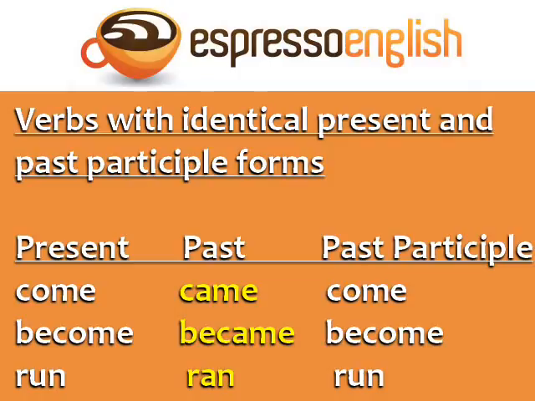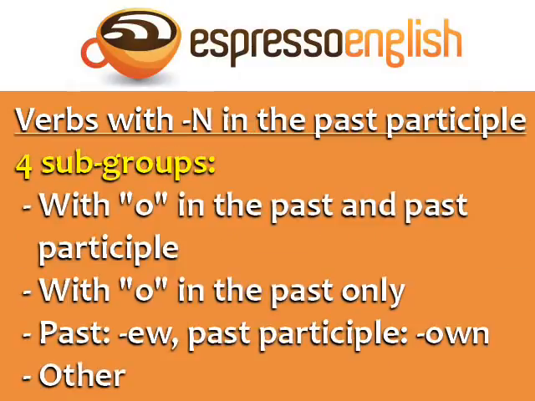Come, came, come. Become, became, become. Run, ran, run. A number of irregular verbs have N in the past participle. These can be divided into 4 subgroups: with O in the past and past participle, with O in the past only, verbs with the past form ending in EW and the past participle in OWN, and other.